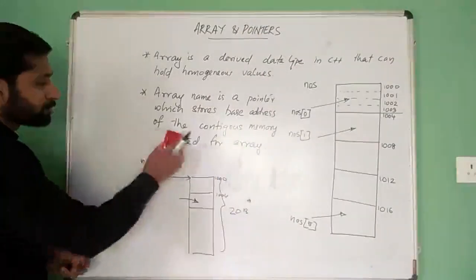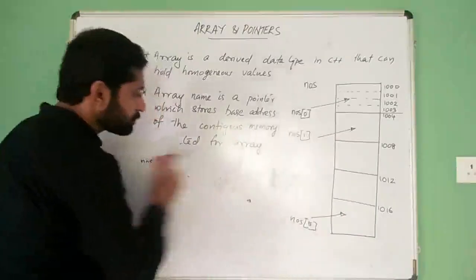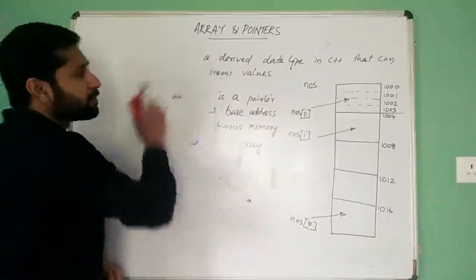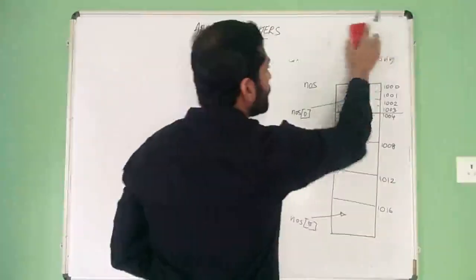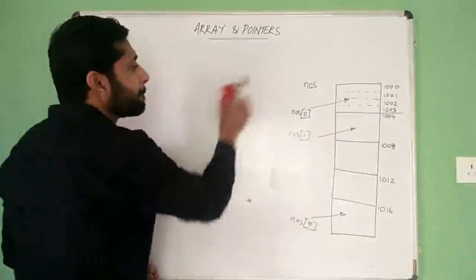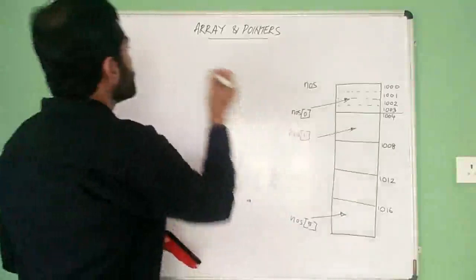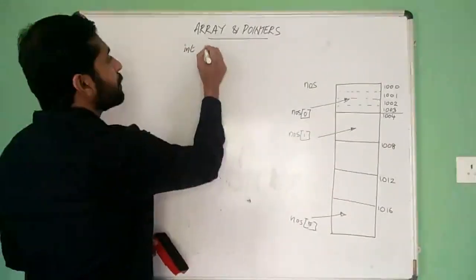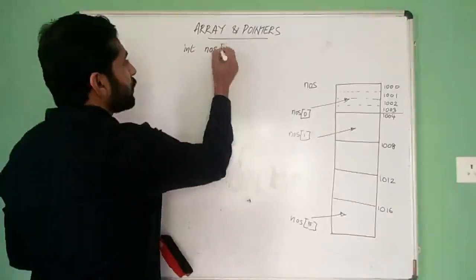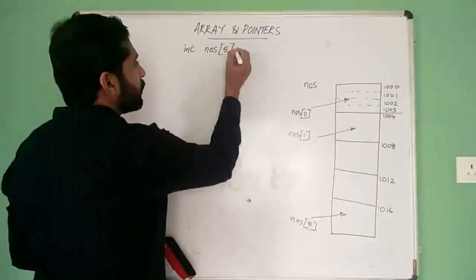Now here we have made a declaration like this: int NOS of 5.